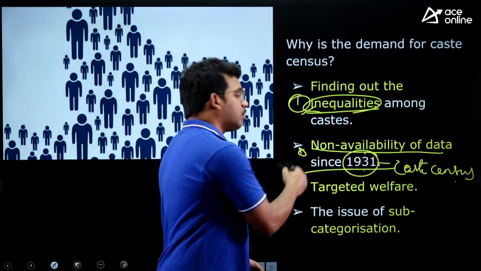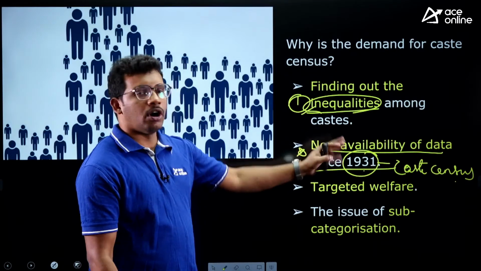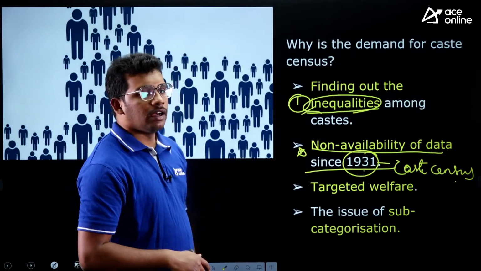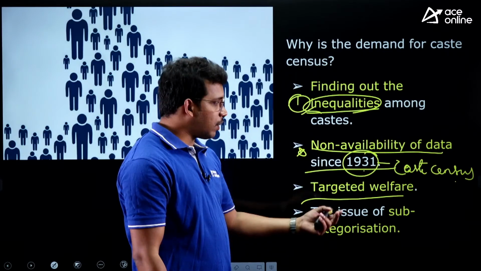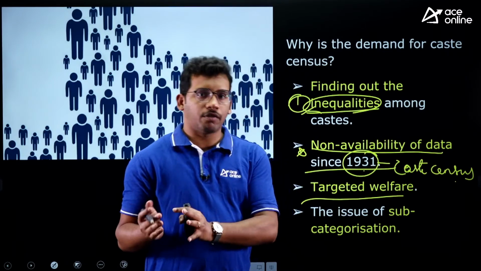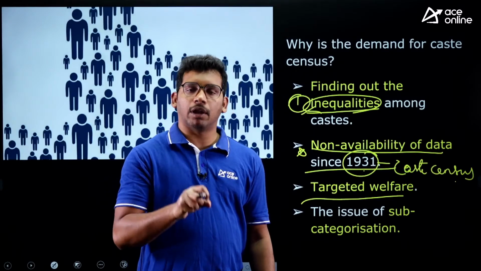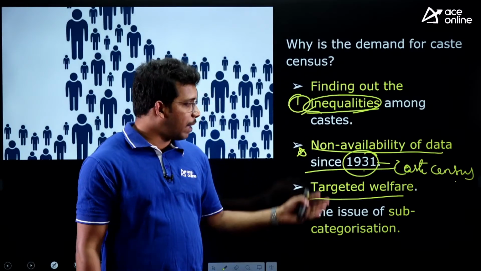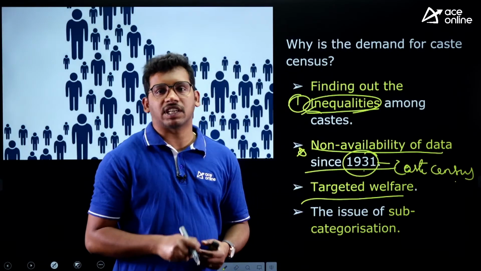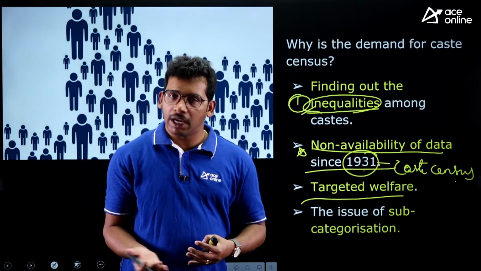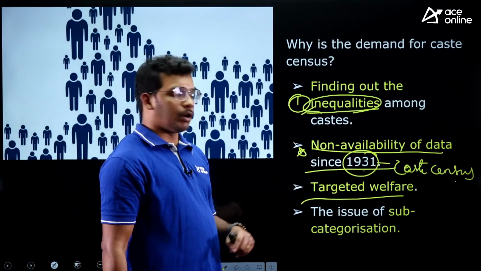So the data needs to be properly collected, because the old data has lost its importance. Then targeted welfare: whichever castes are backward, they want to identify the development in those particular backward sections. Targeted welfare means focusing more on specific sections of society which are behind in development. So that is one more reason.